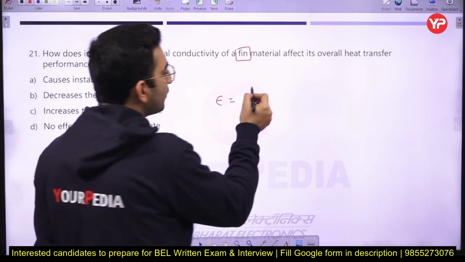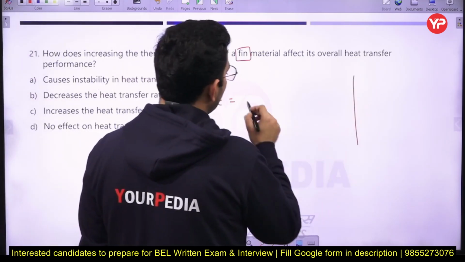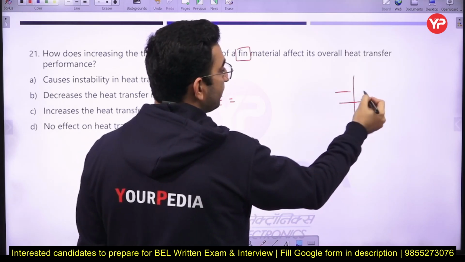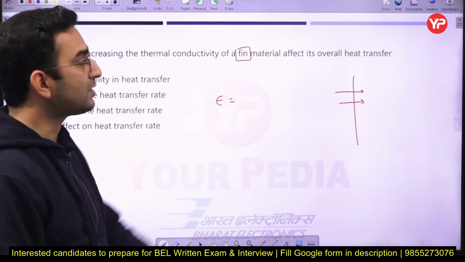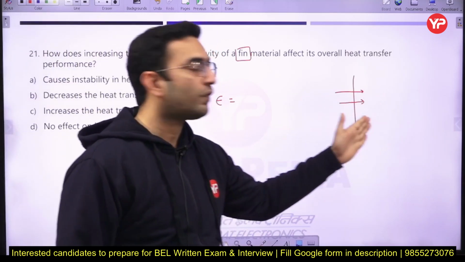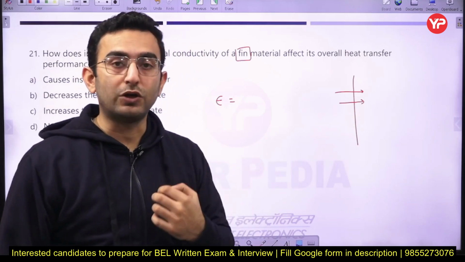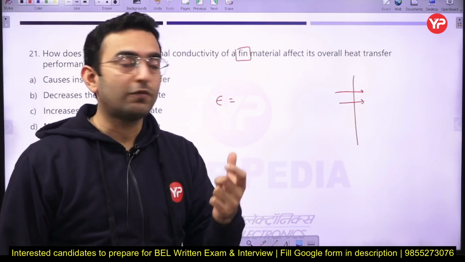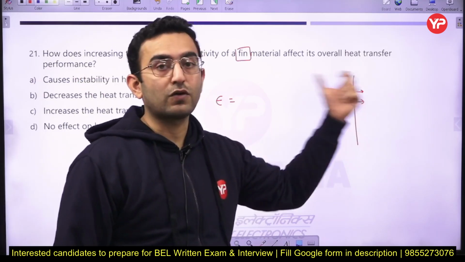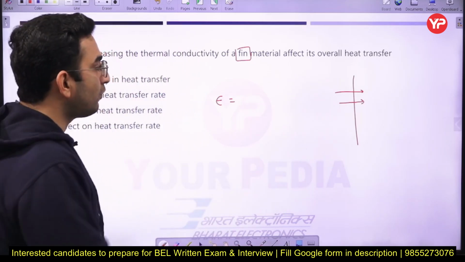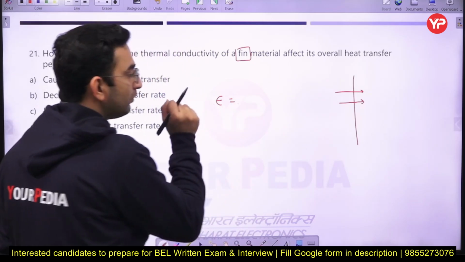Suppose you have a surface. If you want to enhance the heat transfer, you can use a fin over it. But we are not sure whether the fin will enhance the heat transfer or not, so we need to calculate the fin effectiveness.